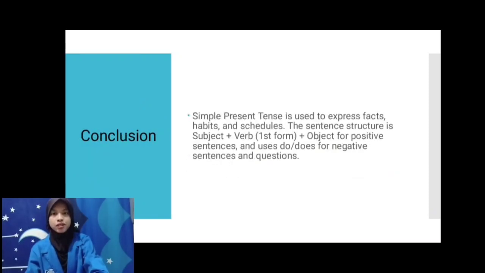Exercise and conclusions. Simple present tense is used to express habits and schedules. The sentence structure is subject plus verb plus object for positive sentences, and do or does for negative sentences and questions. Thank you for your attention.